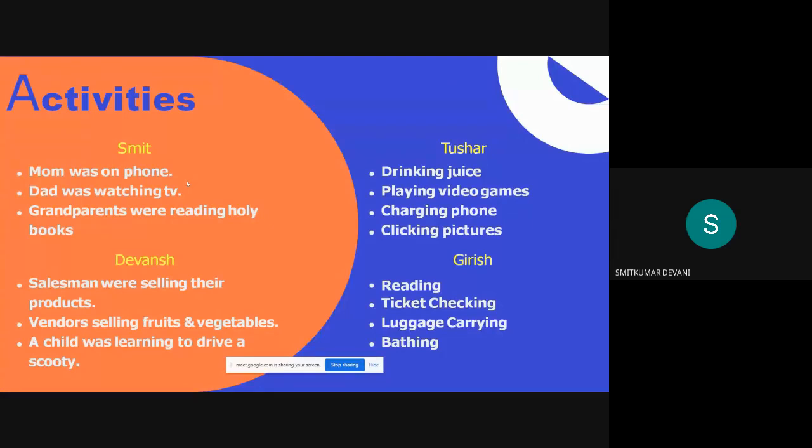I have done the observation around afternoon. My mom was on a phone, dad was watching TV, and my grandparents were reading holy books.